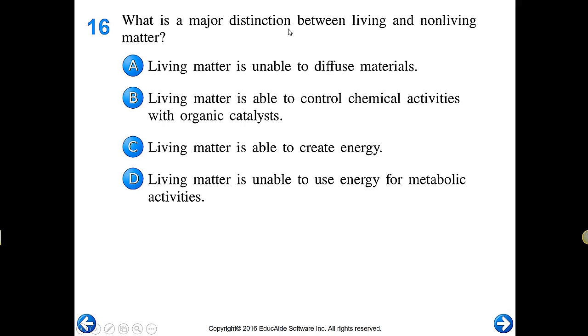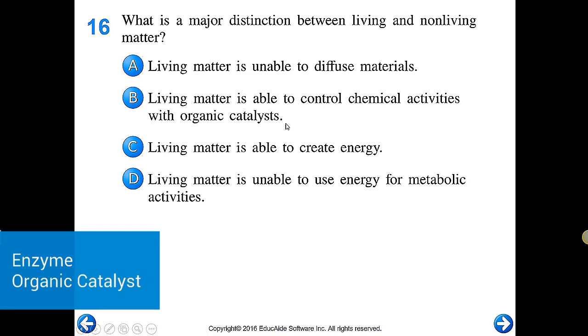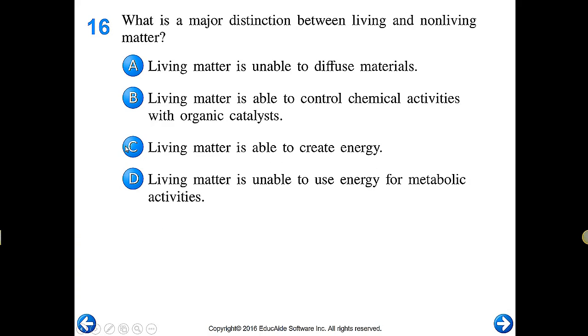It's a major distinction between living and non-living matter. Living matter is unable to diffuse materials. Well, they are. Living matter is able to control chemical activities with organic catalysts. An organic catalyst is another name for an enzyme, if you didn't know that. Living matter is able to create energy. Nothing is able to create energy. That would not fit for either. Living matter is unable to use energy for metabolic activities. Well, that's not true. We do use energy for metabolic activities. So it's B. Okay, living matter uses and controls chemical activities with organic catalysts. They use enzymes.